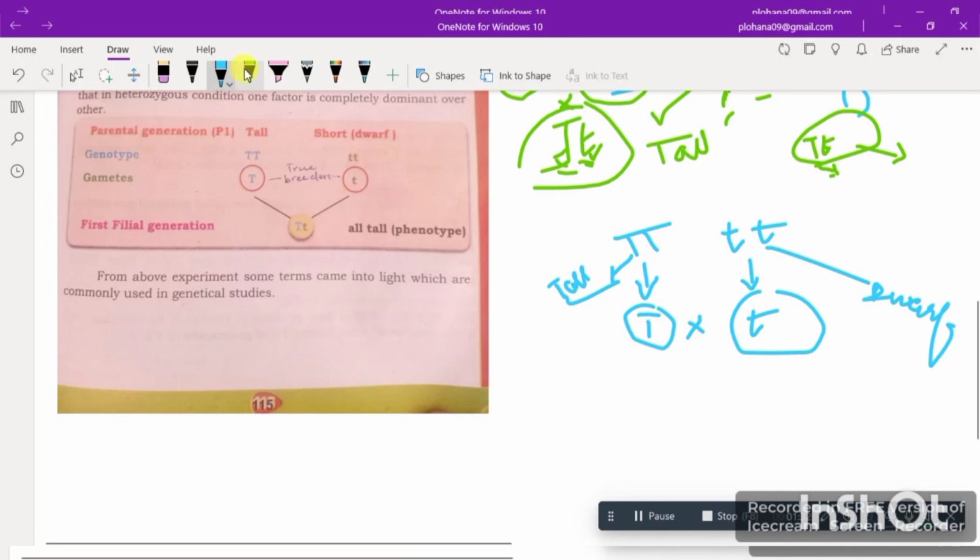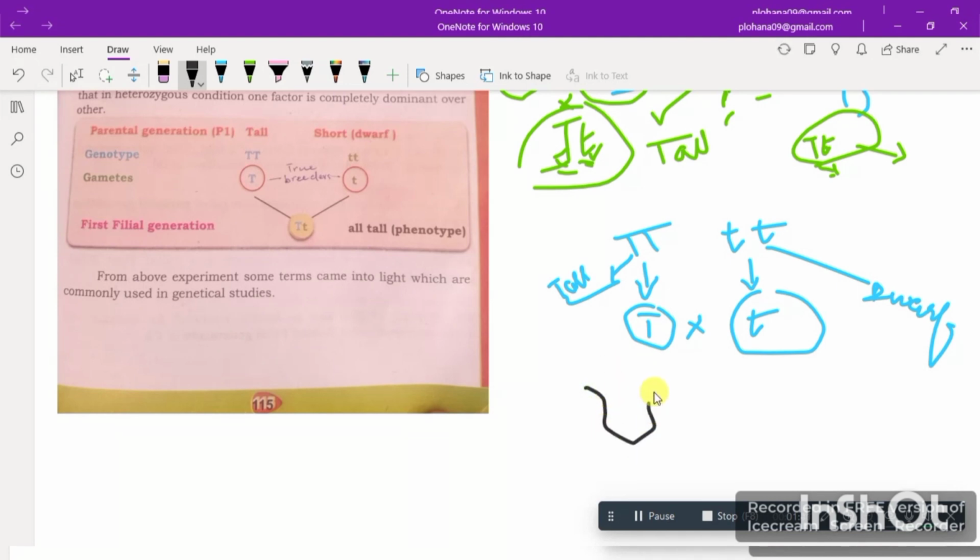Now what he did, wait, let me use another marker. I'm using black. Okay, so as we know that plants are bisexual, which means it has anthers, these are anthers, and this is ovary, right? Now what he did for making it female, because we want to cross characters, I want to make it female so that it can make a cross with a male.